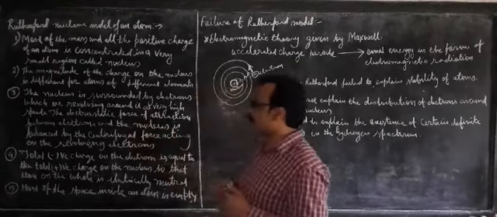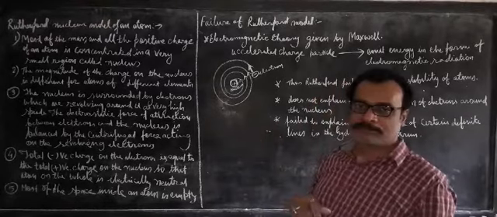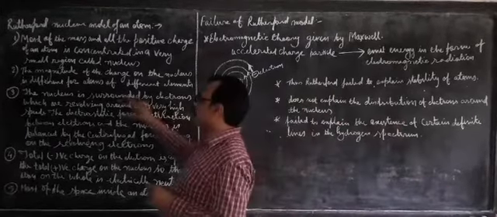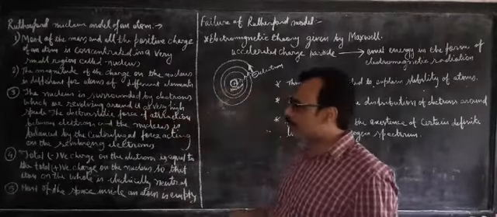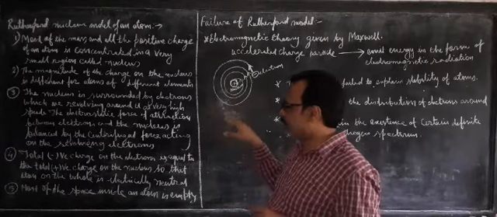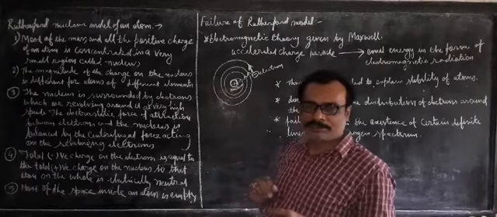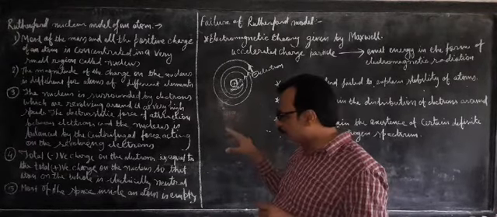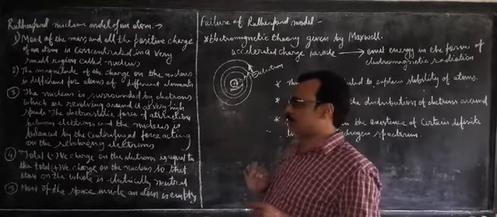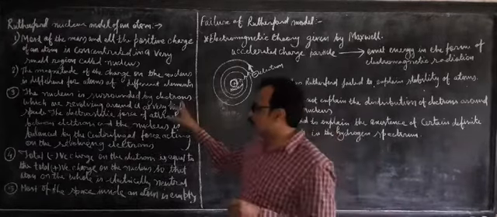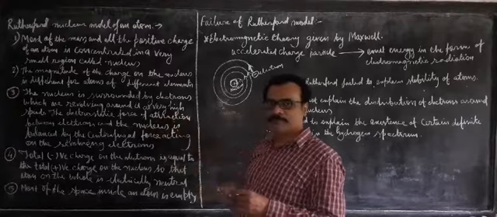Third, the nucleus is surrounded by electrons. Rutherford's third postulate is that the nucleus is surrounded by a number of electrons, and these electrons revolve around the nucleus with a very high, tremendous speed.